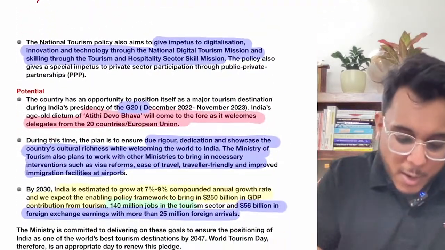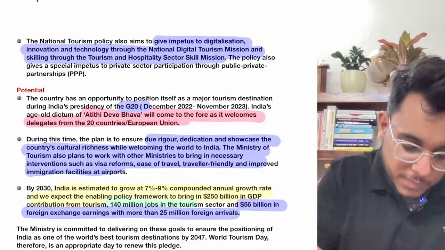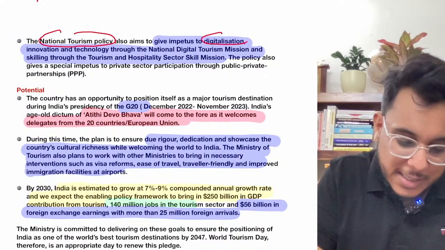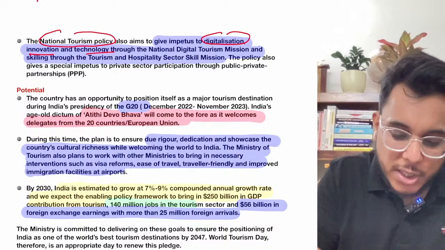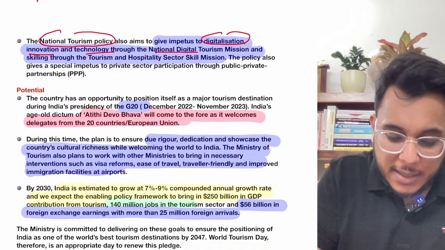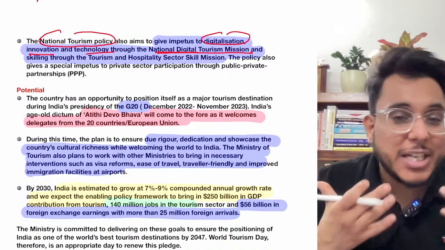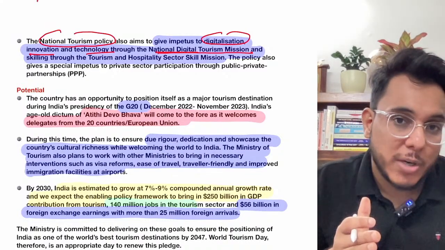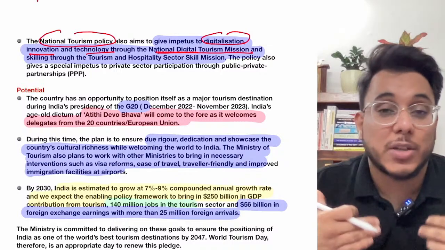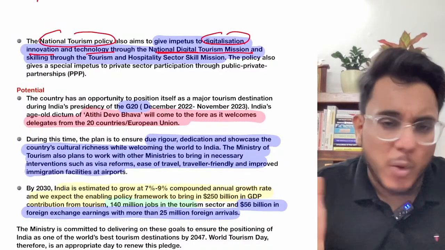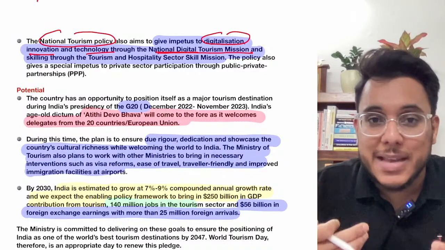Now moving on, the national tourism policy also provides that digitalization, innovation and technology will be promoted through the National Digital Tourism Mission. For example, digitization is needed in tourism for hotel bookings and for bookings of other transportation mediums. Railway bookings are already online, but there are many other things also.